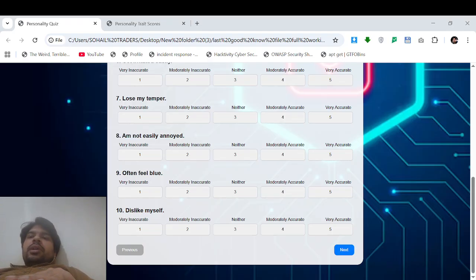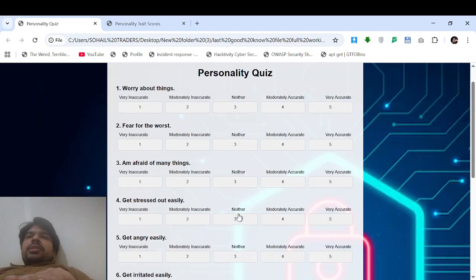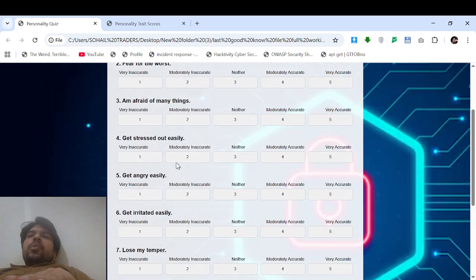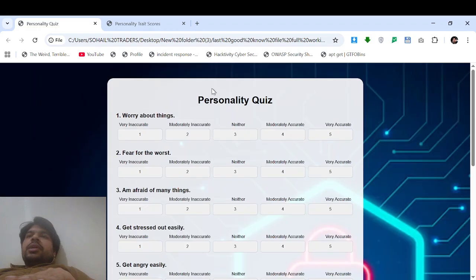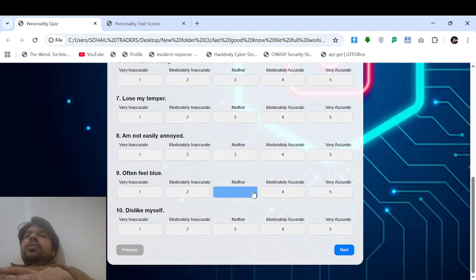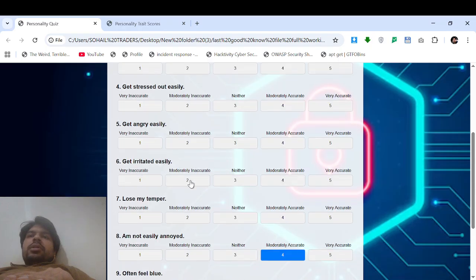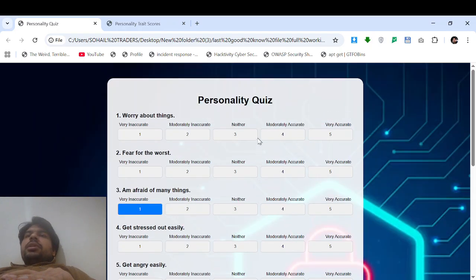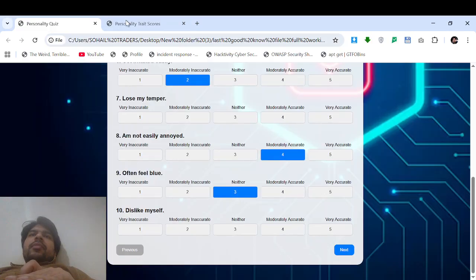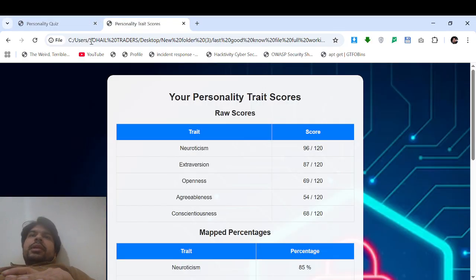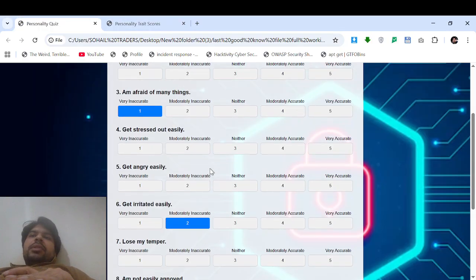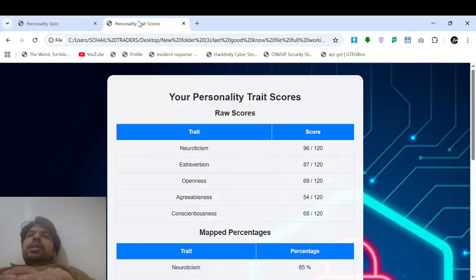Now let's talk about the web-based tool and let me go through it. There are 10 questions per page. These are the official IPIP 120 questions. You can see this personality quiz here, and the user can select the options from here. Instead of wasting time, I've already selected the answers, and when the person hits the submit button, this page comes up.